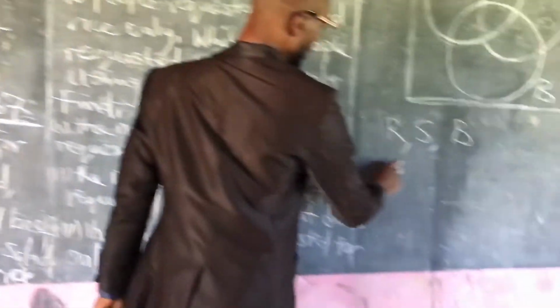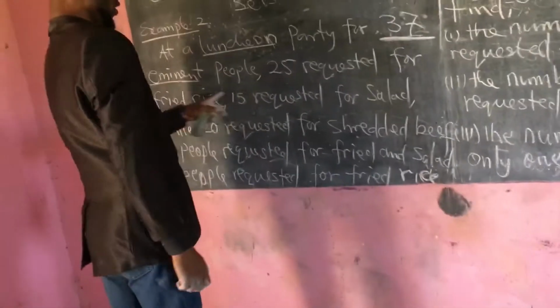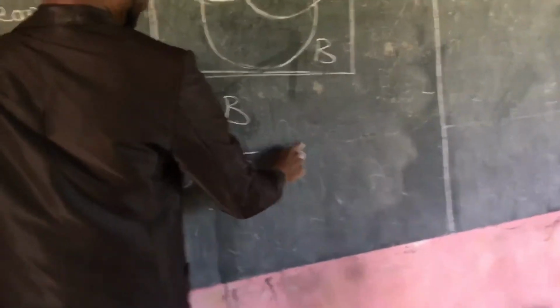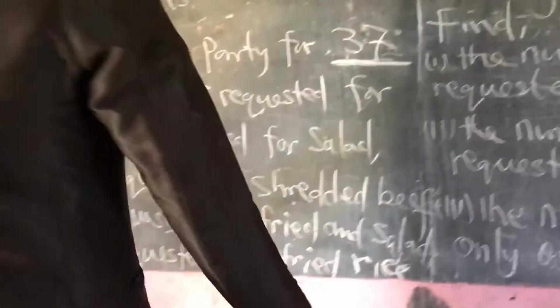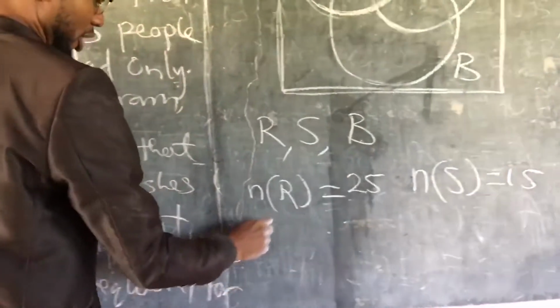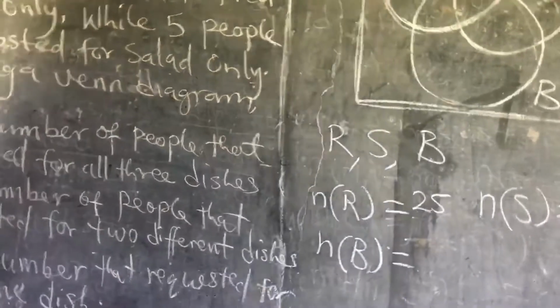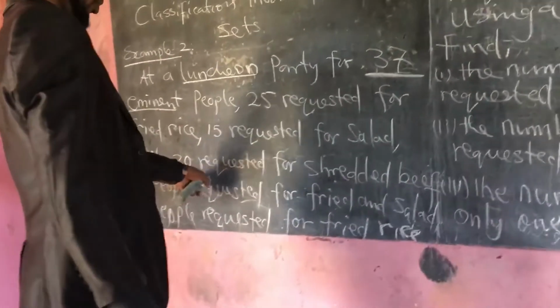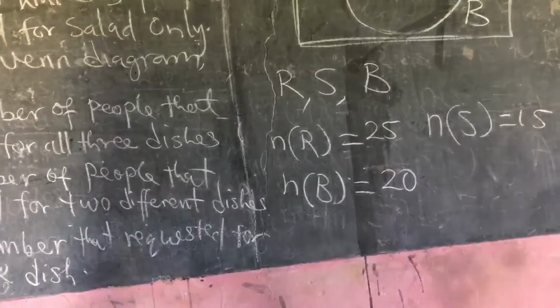Now the first one we collect is our set: all the people who requested for fried rice is 25, and all the people who requested for salad is 15, right? It's 15. And everybody who said they want shredded beef is 20. 20 people said they want shredded beef.